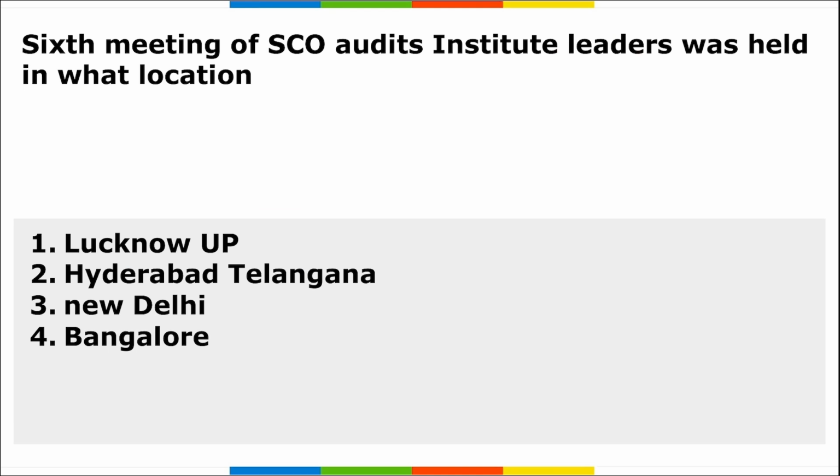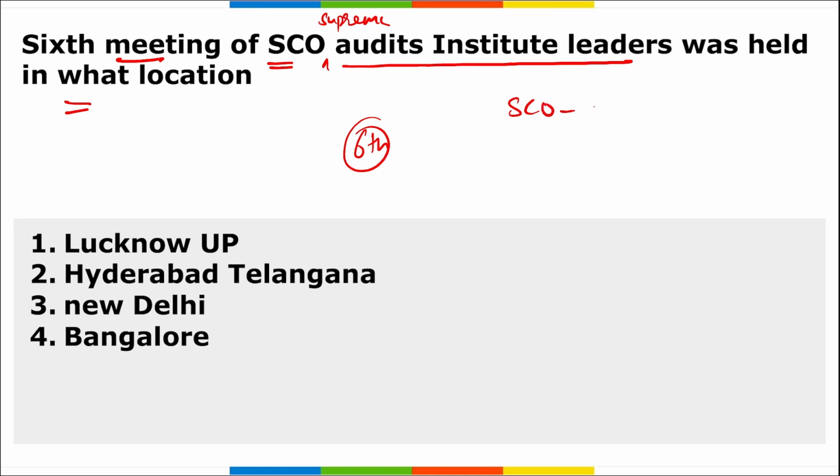Next we are talking about the 6th meeting of SCO Supreme Audit Institutions leaders. Where was it held, and who led this meeting? First of all, remember where this meeting was held. The 6th meeting of the SCO, Shanghai Cooperation Organisation, Supreme Audit Institutions, was held recently.